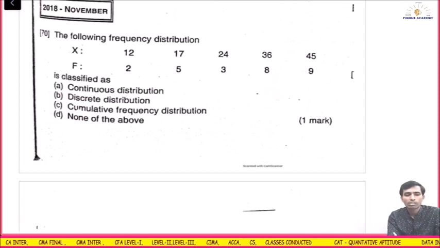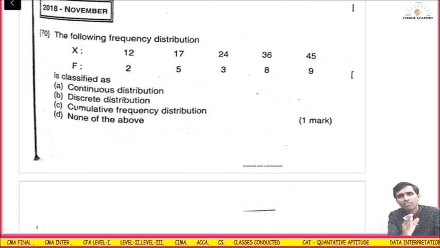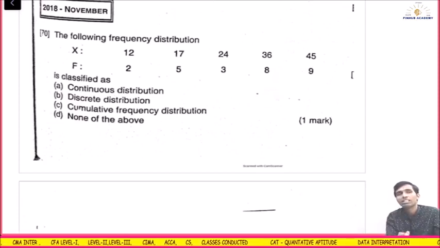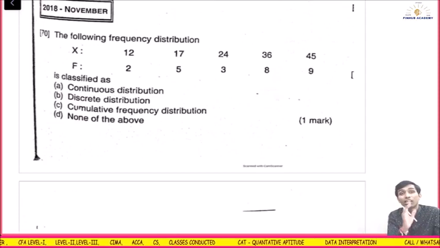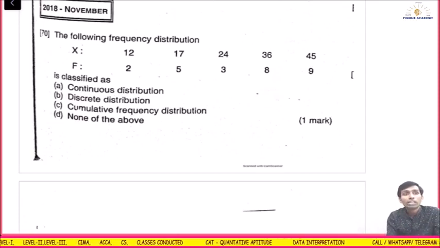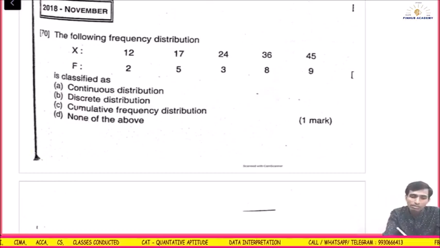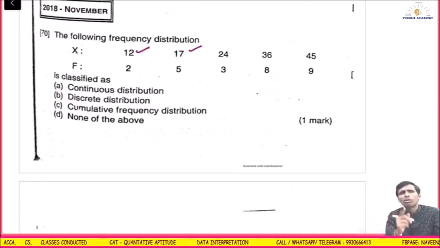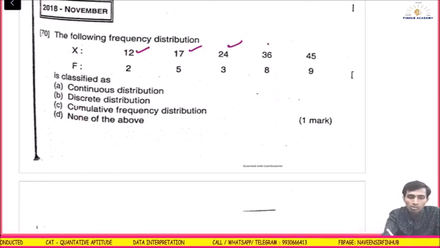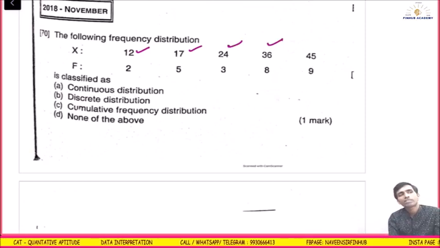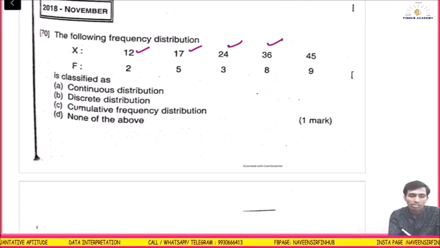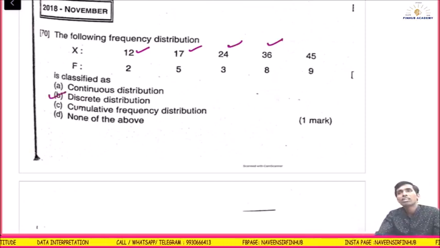The following is the frequency distribution. First thing, which type of data is it? Is it individual? Is it discrete? Or is it continuous? It is discrete, ungrouped data. When can you use ungrouped data? When the variables can't take the decimal form. Means X will be either 12 or 17, it can't be 12.5. At that time you will use discrete data. 24, 36, something like this. This is called discrete distribution. So the answer is B, discrete distribution.